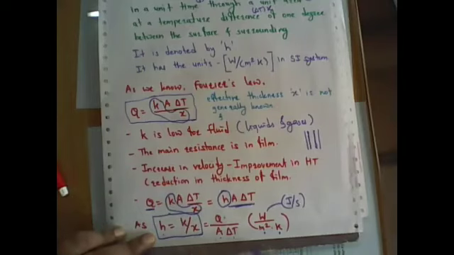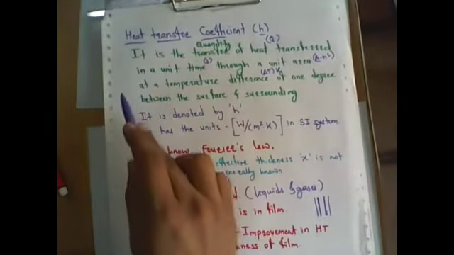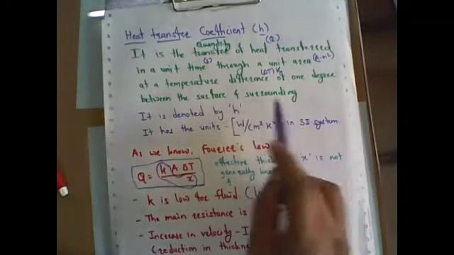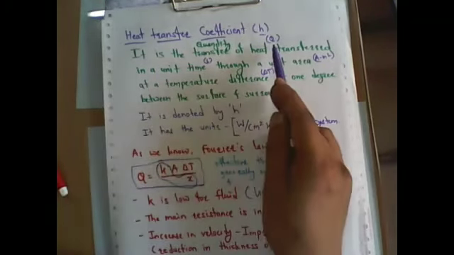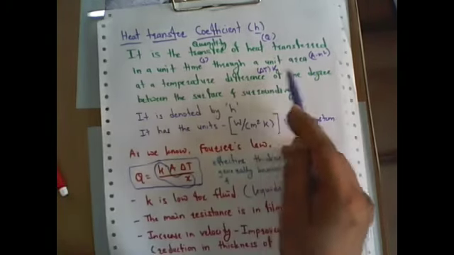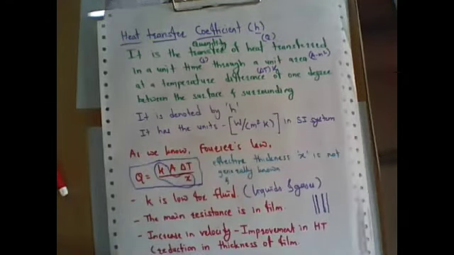On the basis of this mathematical expression and this concept, we have defined the heat transfer coefficient in this green color. What is that? It is the quantity of heat Q transferred in unit time, that is seconds, through a unit area A at a temperature difference delta T of 1 degree between the surface and surrounding.